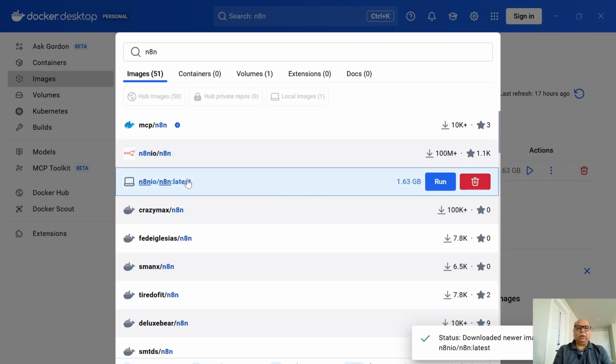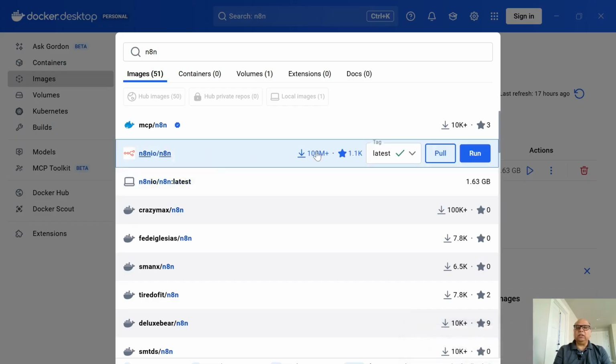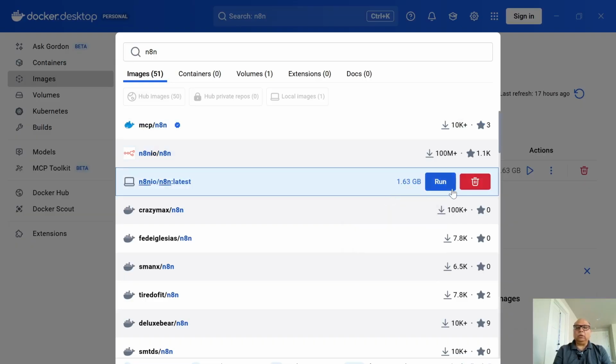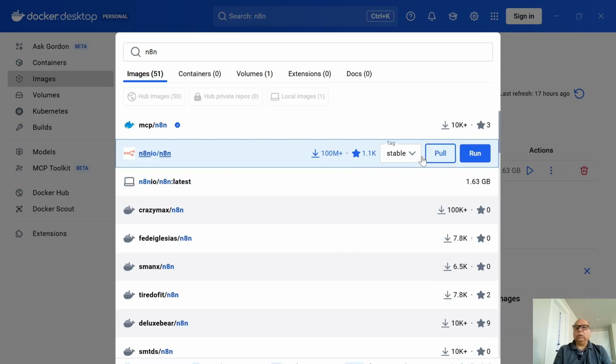Normally, I wouldn't advise going to latest because these are sometimes unstable images, whereas these ones are generally stable. Well, actually, I should have used stable, but okay, let me do that. Let me install the stable one and pull it.